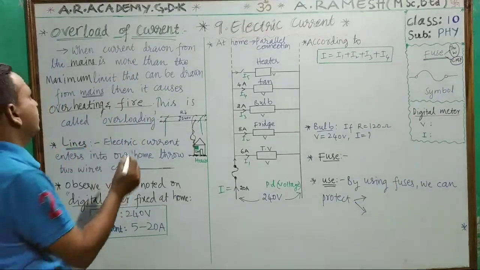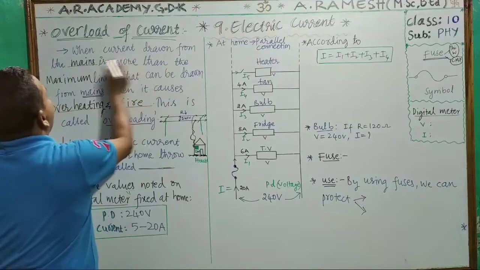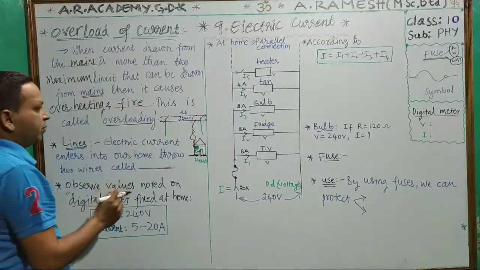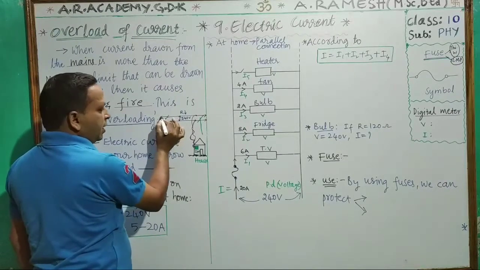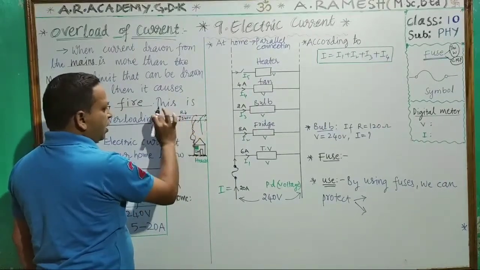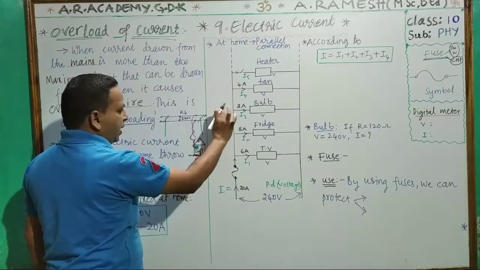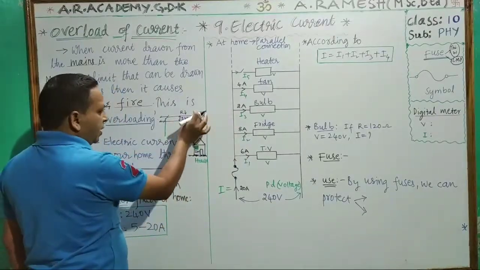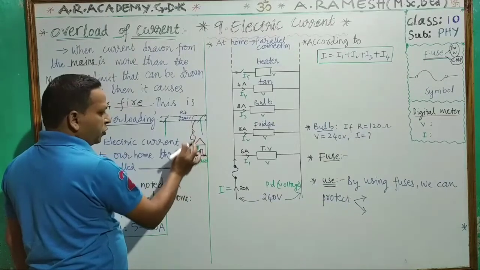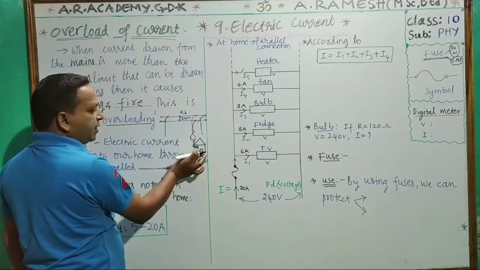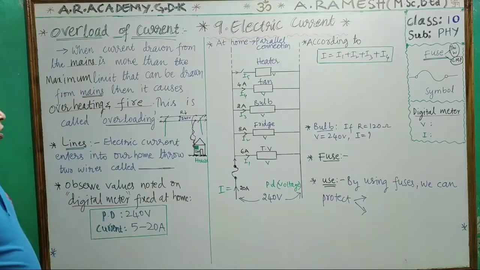Once again listen. When current is drawn from the mains, you see here, observe, this is one pole, this is another pole. Two wires are running like this, and with the two wires we connect into the house, connected through the digital meter, it is entering the house.